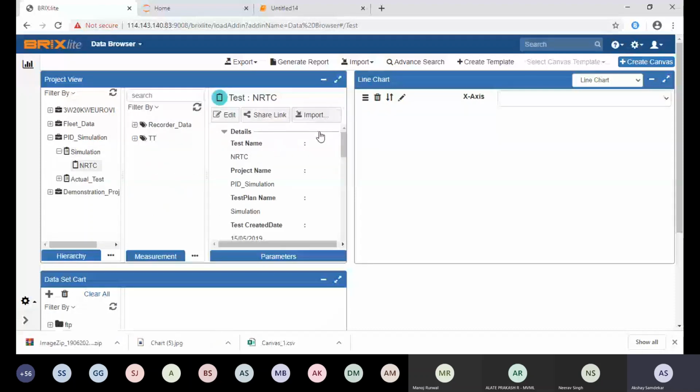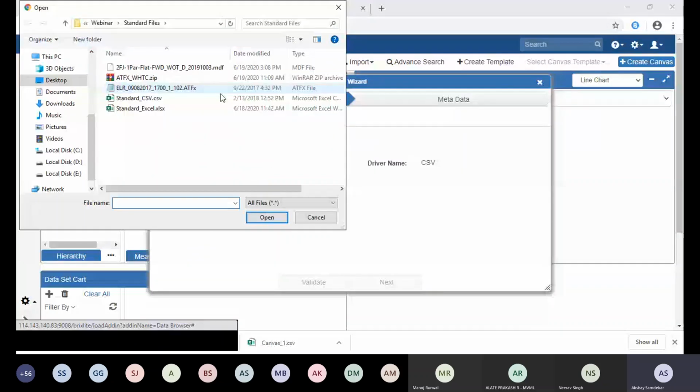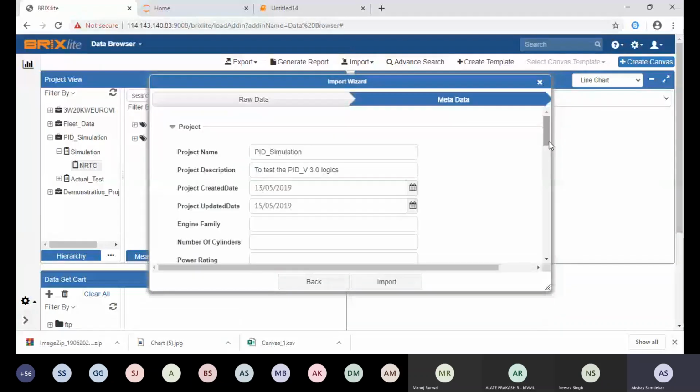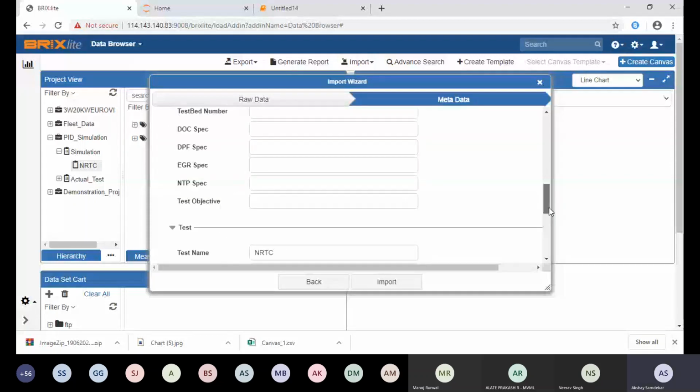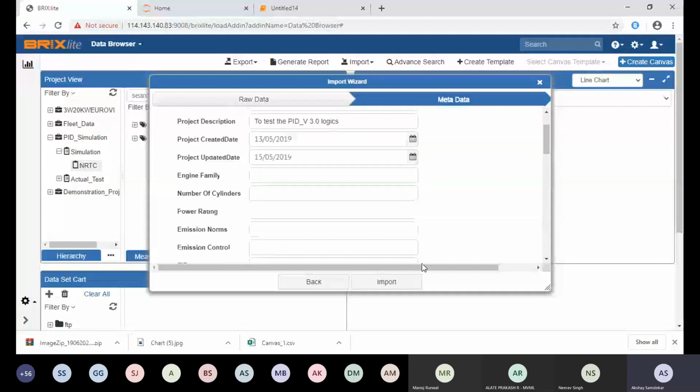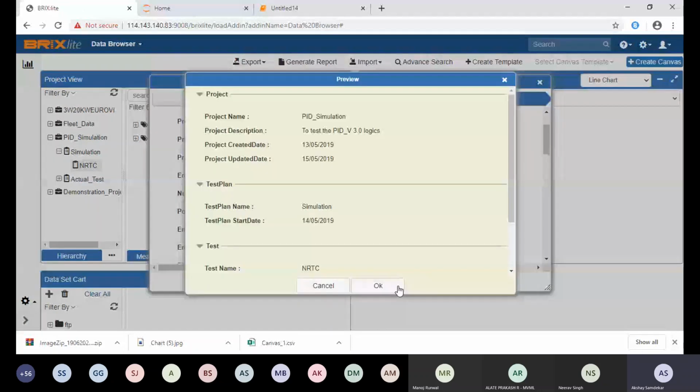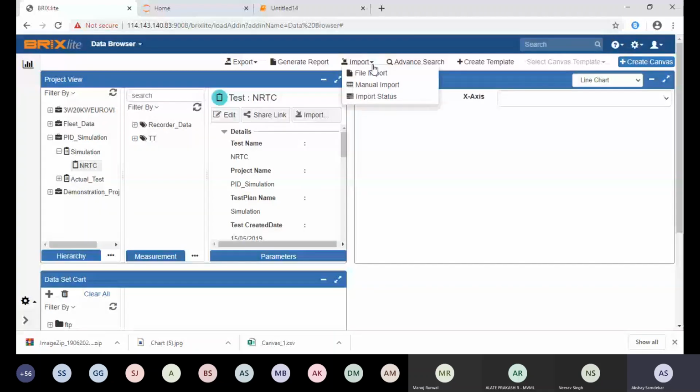You need not create the complete metadata every time. Inserting the metadata every time is a hectic job for the engineer, which we can understand. See, here the data is already coming, so the complete metadata is already being captured by the application. In a minute you can import a file. So this is one part: you can manually upload a file.